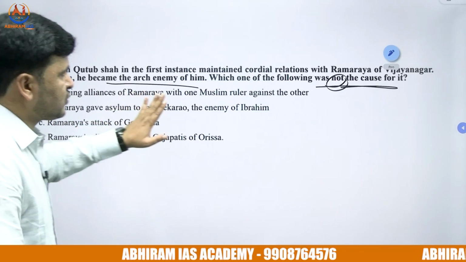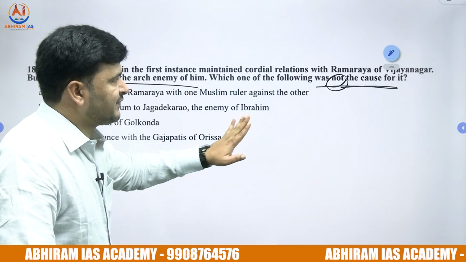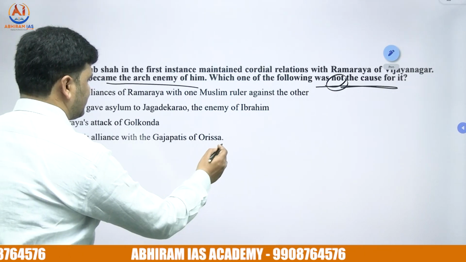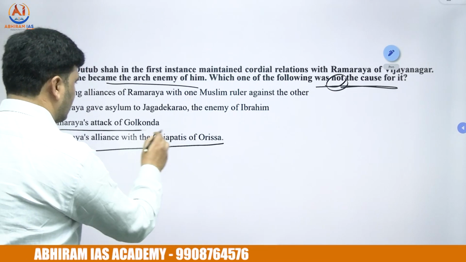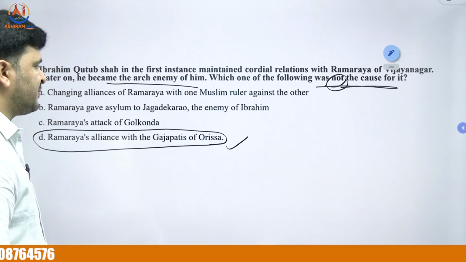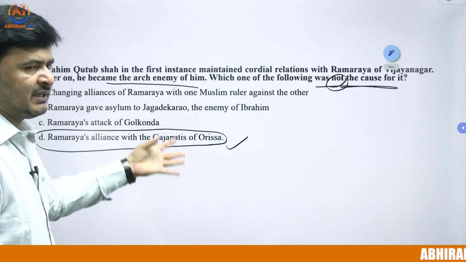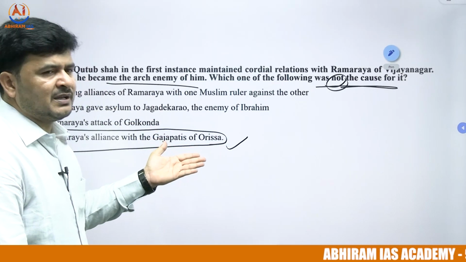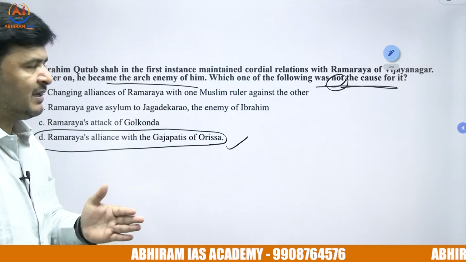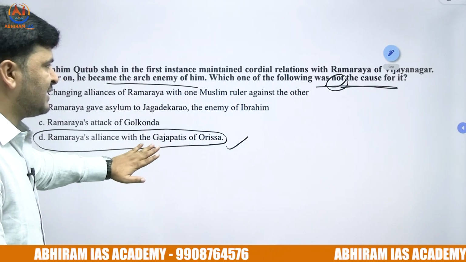Let me tell you which one of the following was not the cause for it. Ramaraya's alliance with the Gajapatis of Orissa. I repeat, according to your question, the right answer is Ramaraya's alliance with the Gajapatis of Orissa. No chance, because Gajapatis of Orissa maintained continuous conflicts with Rayas. According to the question, the right answer, right?